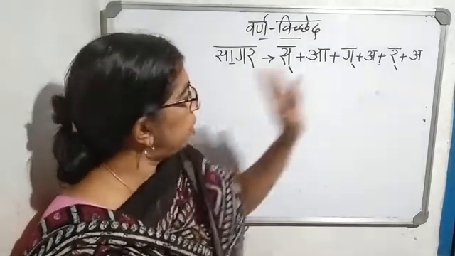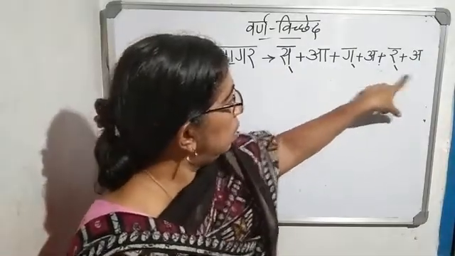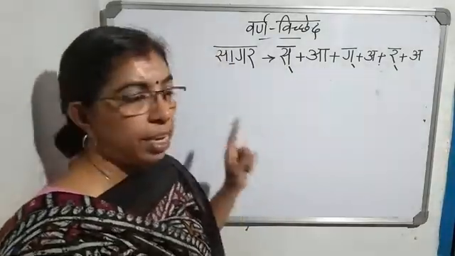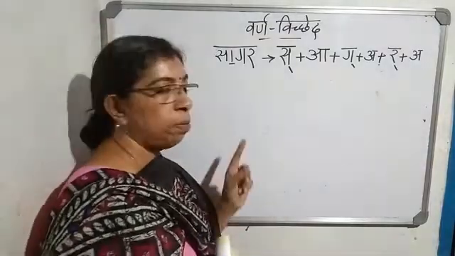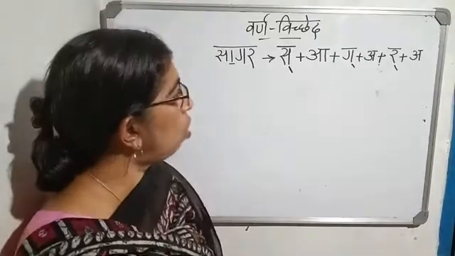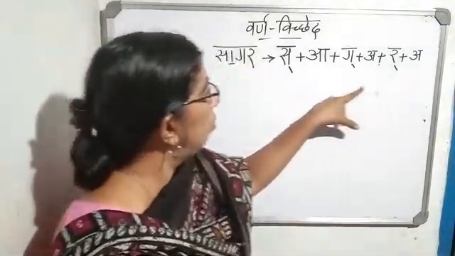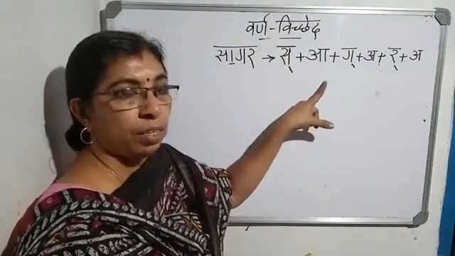Swarakshar we separated. Sagar. S-a-g-a-r. Sagar. In this way, you have to separate from the words, which is called Varna Vichhed. This form is called Varna Vichhed.